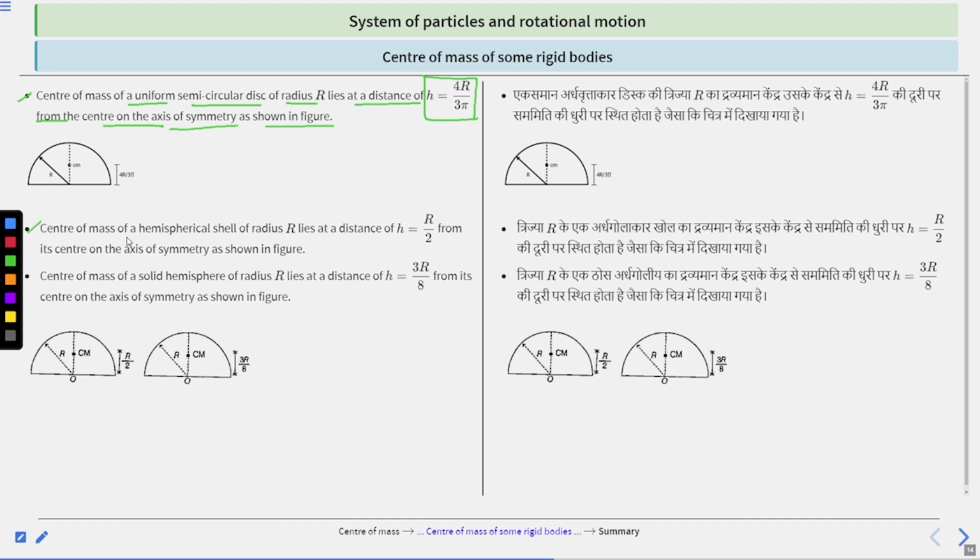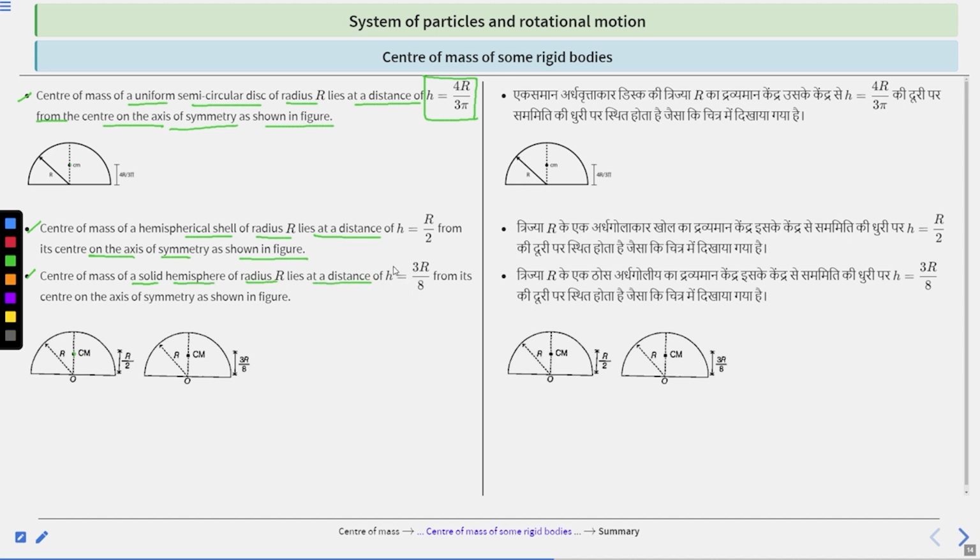Next is the center of mass of a hemispherical shell of radius r. It lies at a distance h equal to r by 2 from its center, along the axis of symmetry, as shown in this figure. This is the hemispherical shell, and the center of mass lies at a distance r by 2 from its center along the axis of symmetry. So the center of mass lies here. Clear?